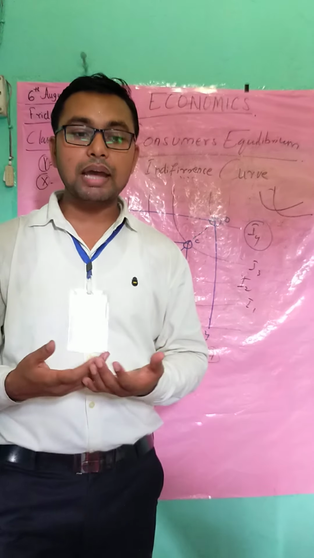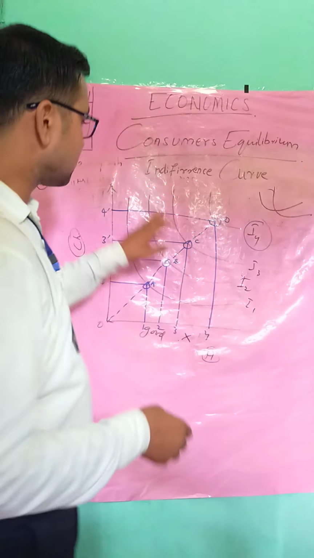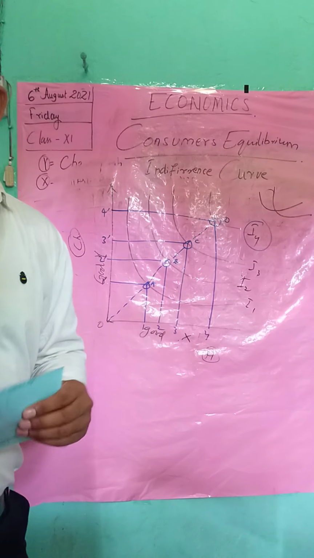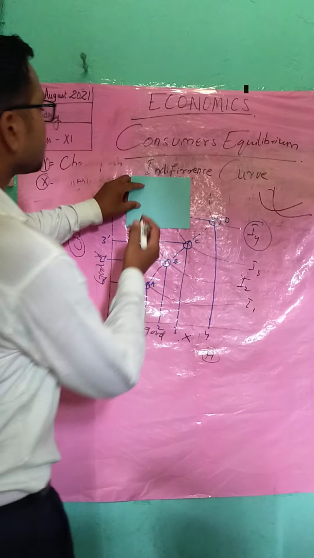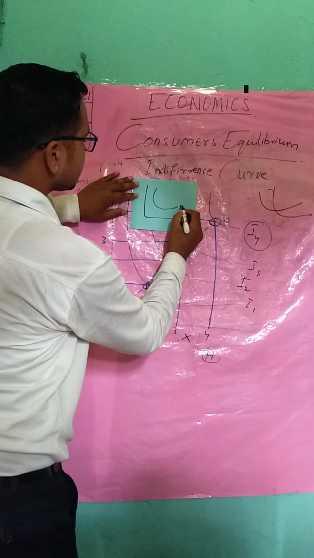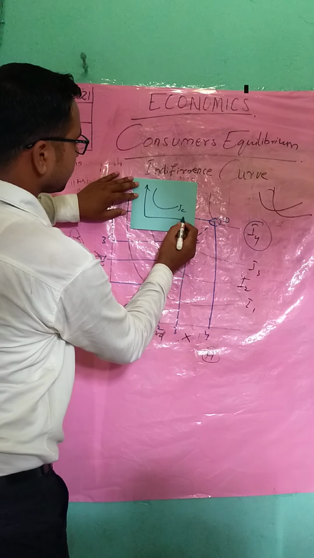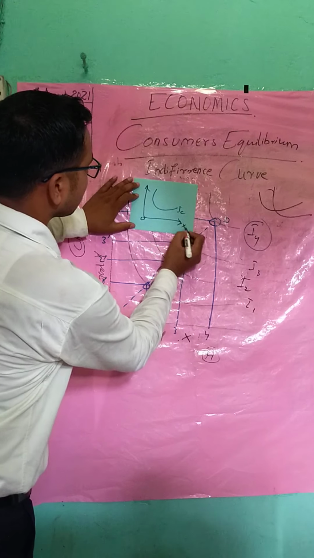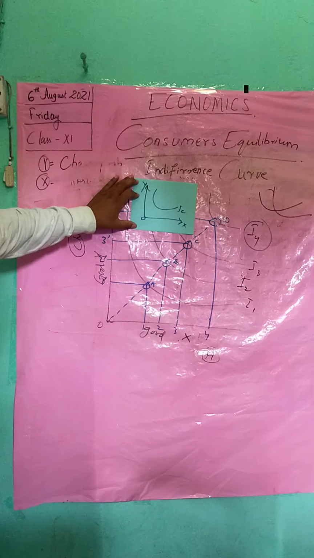We also understood what is indifference map. See, indifference map is this. If you draw this one, that is an indifference curve, isn't it? This we can call an indifference curve schedule.